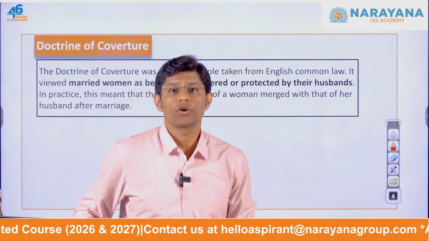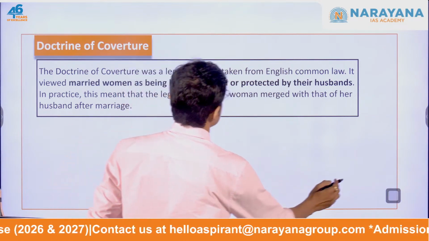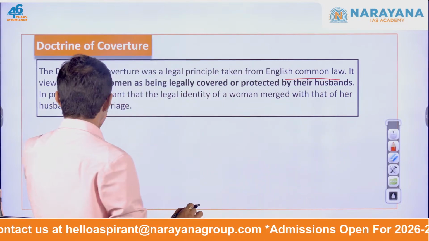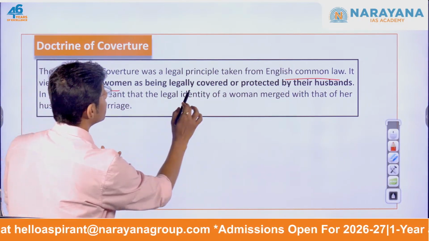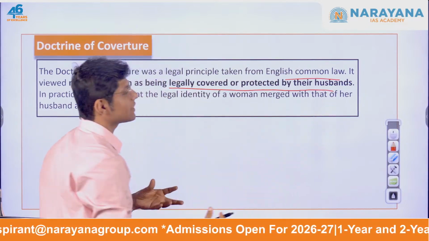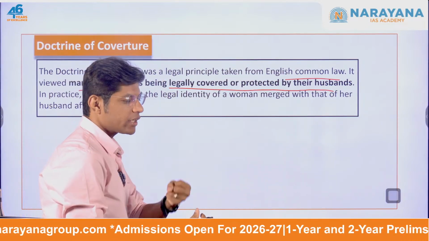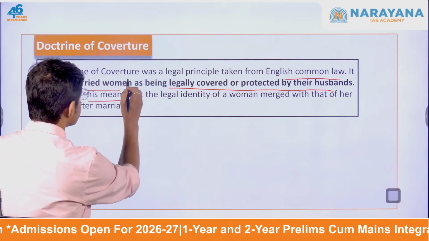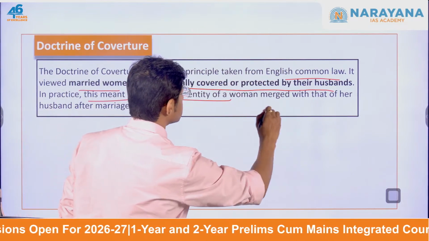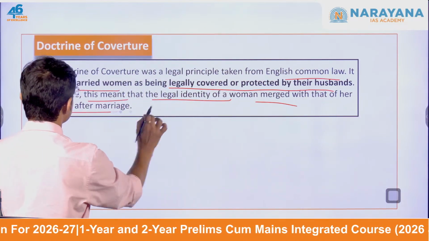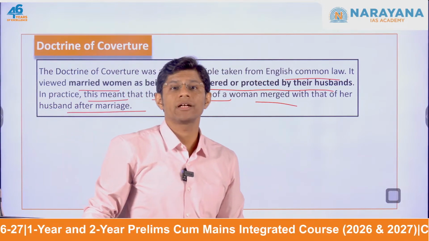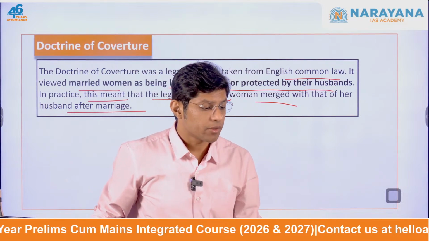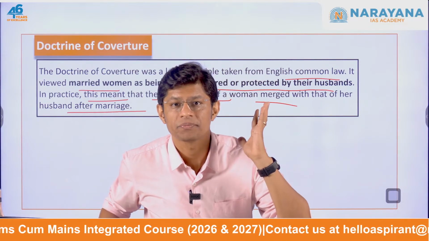Now, this doctrine of coercion was a legal principle taken from English common law. It viewed married women as being legally covered or protected by their husbands. It tied the identity of a woman to that of her husband. In practice, this meant that her legal identity merged with that of her husband after marriage, which means she would lose her identity. Why? Because her identity would be attached to that of her husband.